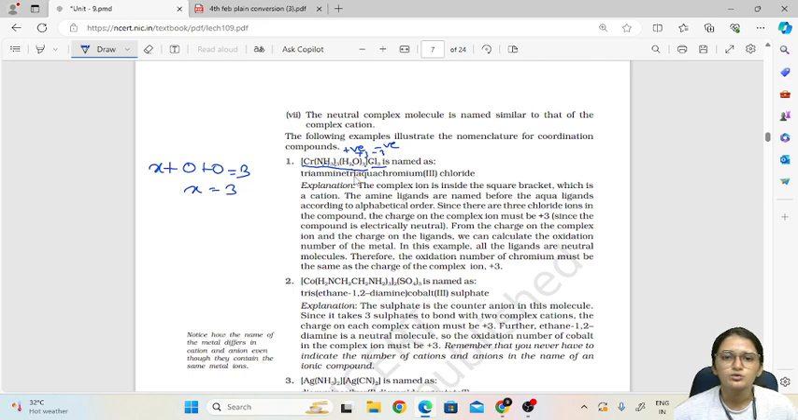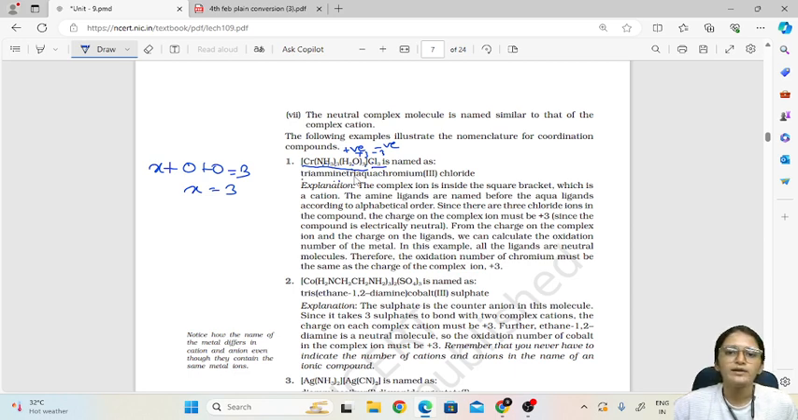From these two, ammine and aqua, which do we name first? According to alphabetical order, A, M comes first. That's why we will write ammine first. How many ammine are there? Triammine, so the name will start with triammine. Then how many aqua? Tri.